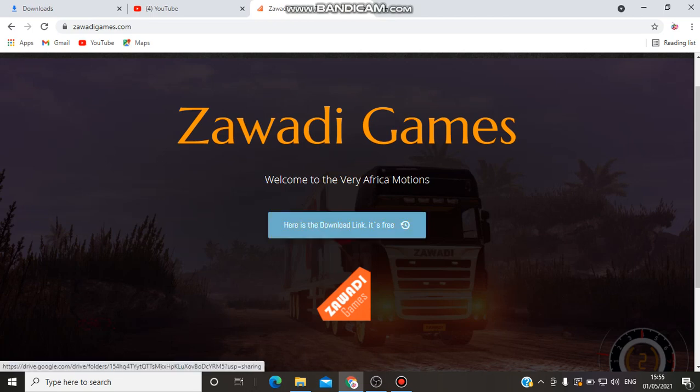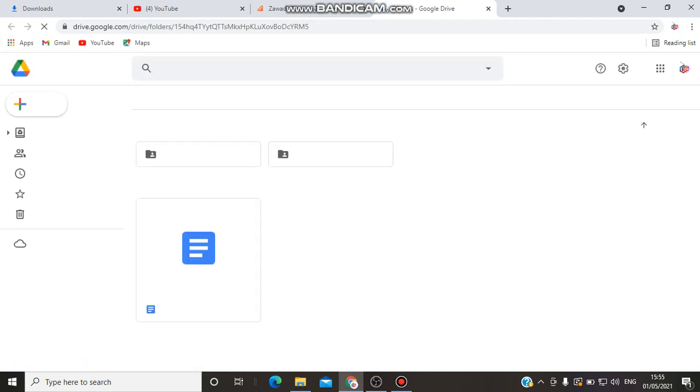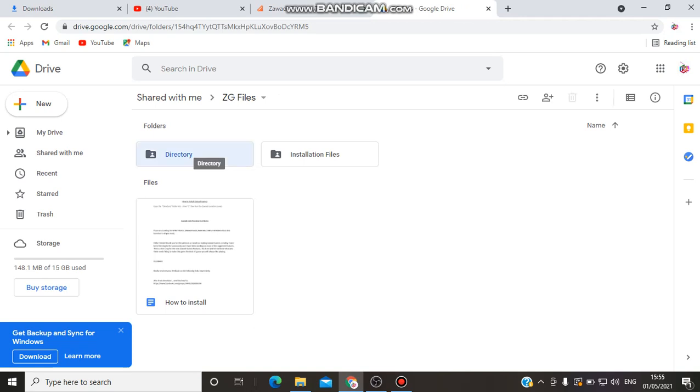So what you do, just click here and you'll be redirected to Google Drive. The reason we did this is because the previous versions zilikuwa ngumu kidogo. So yeah, once you're here, there are two folders and then there are install notes. So what you do, just click on the first folder, which is the directory.